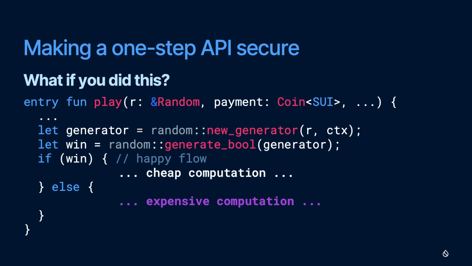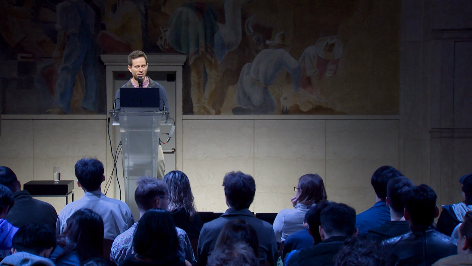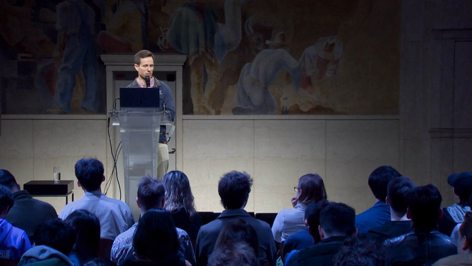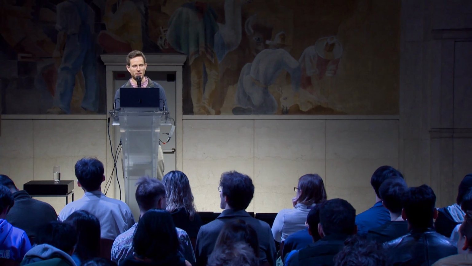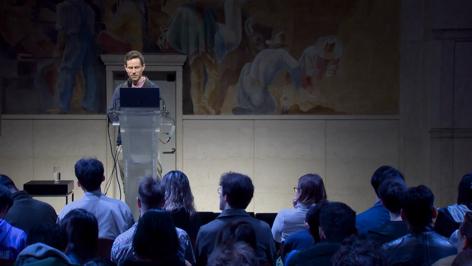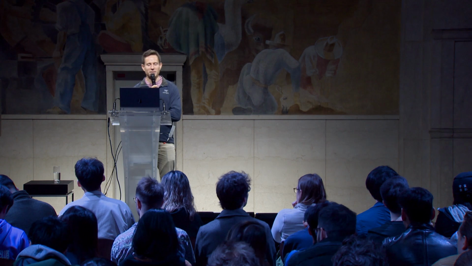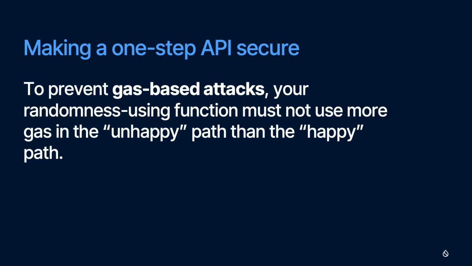And if the user loses, your function tries to do more stuff, runs out of gas, and then the transaction gets aborted. And again, we're in a situation where we have selective aborts, and the user can call your function in a way where they never lose. So to prevent gas-based attacks, here I wrote on the slide, basically we call it the happy path and the unhappy path. You have to make sure to not use more gas in the unhappy path than in the happy path so that users can't call your function with just enough gas to only ever be happy from their perspective, but unhappy from your perspective, I guess.